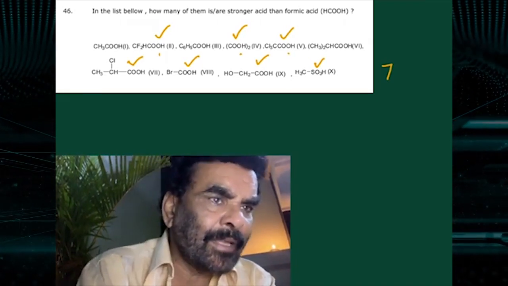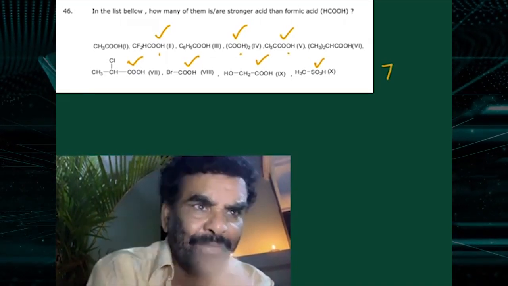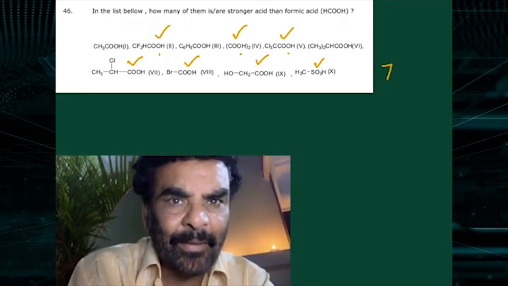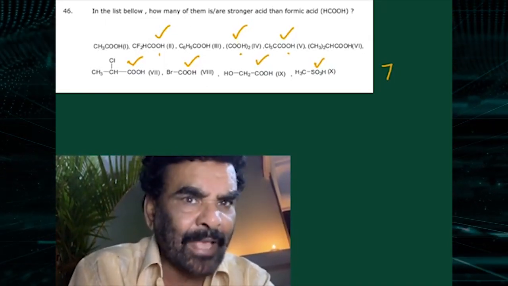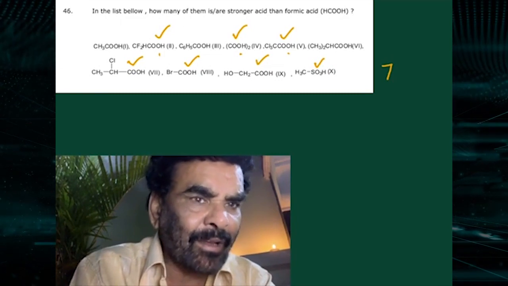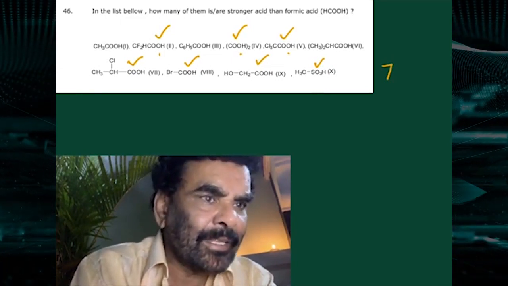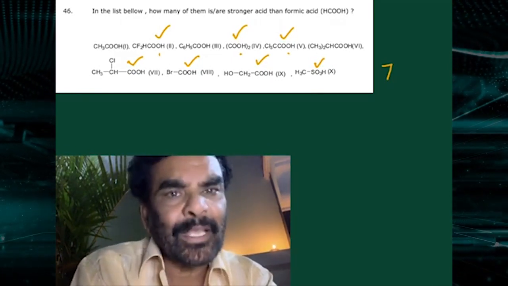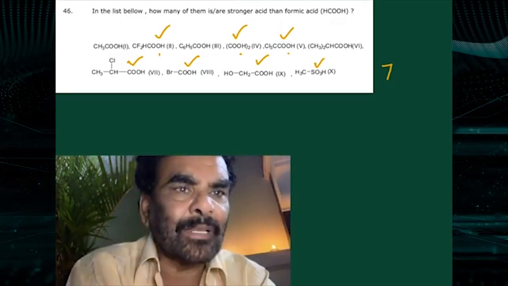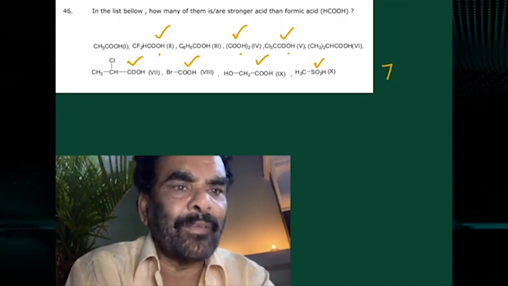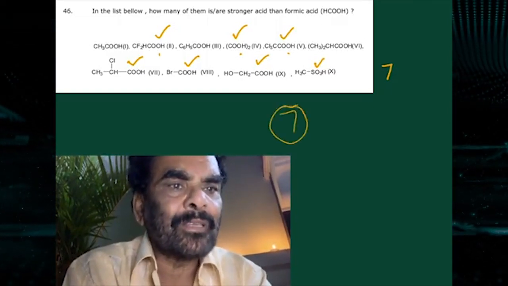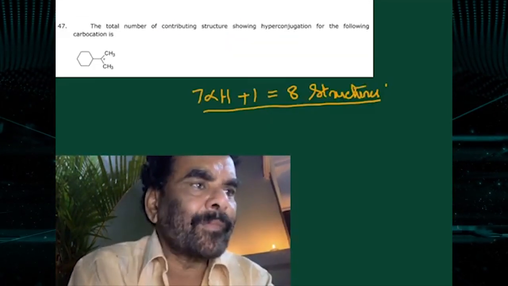This is isobutanoic acid, plus I effect, weaker acid. This has a minus I effect, stronger acid. This has a minus I effect, stronger acid. This is OH, minus I effect, stronger acid. This is sulfonic acid. Sulfonic acids are more acidic than carboxylic acids. 1, 2, 3, 4, 5, 6, 7. Total 7 acids are stronger than formic acid.